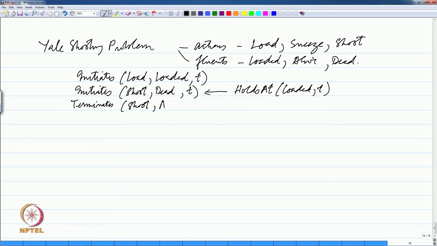In the full event calculus, we do not need both alive and dead, but here just for the sake of completeness we will write this. If the gun is loaded, the shoot action will terminate alive essentially, just to illustrate the meaning of terminate. So, this we will call the domain model, and we will use the symbol sigma for this. And then in some sense the story.